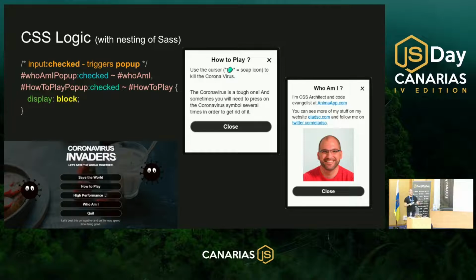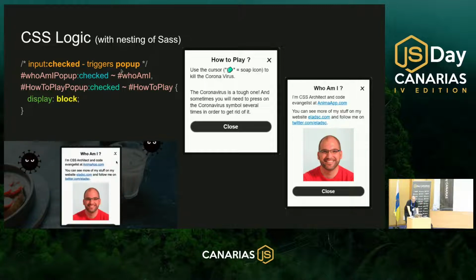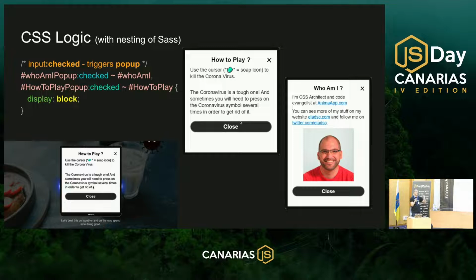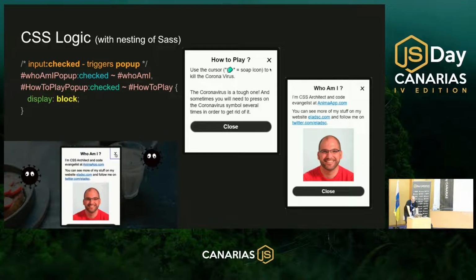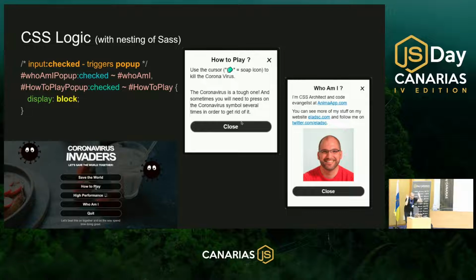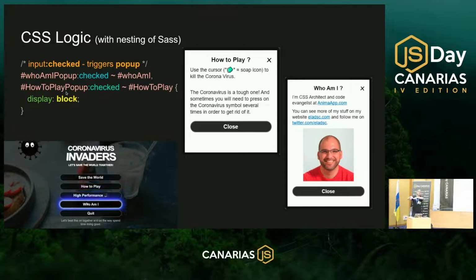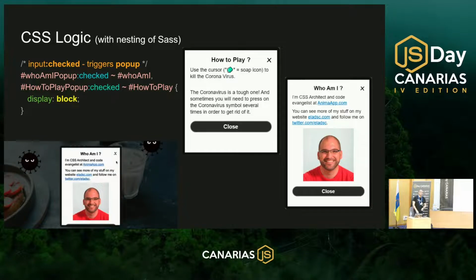But now you need to ask yourself another question. How am I closing this pop-up? And it's really the same idea. The X button and the close button, again not button elements, they are label elements, and they are both connected with the for attribute to the same checkbox. This also means that if you click on the X button or the close label button element, it will trigger this checkbox that was in status of checked, and it will change its status again to unchecked. This selector will stop working, and we will get the display none that we declared in the beginning, and now the pop-up will be closed.